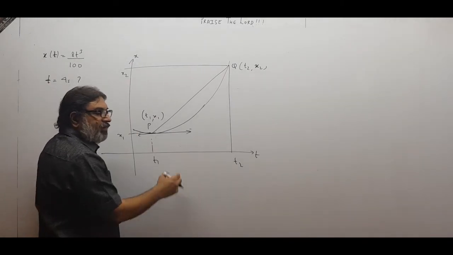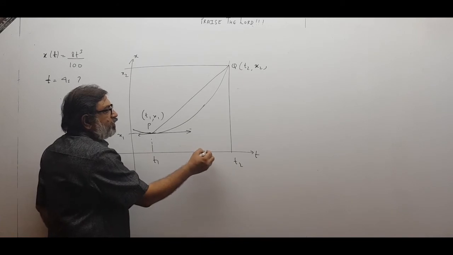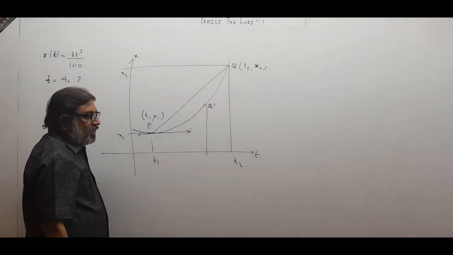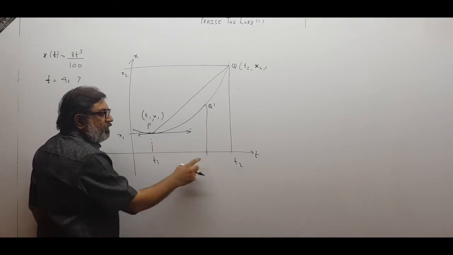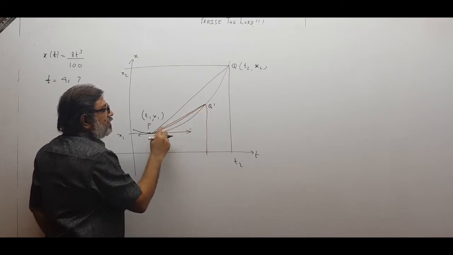If I decrease the time interval, supposing up to here only, then corresponding to this, the point will be here, Q dash. And then for t1 to this much time, your chord will have this much slope. Yes or no?